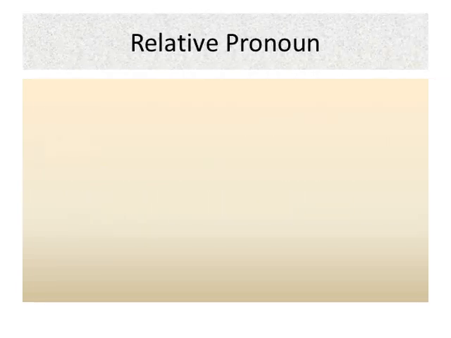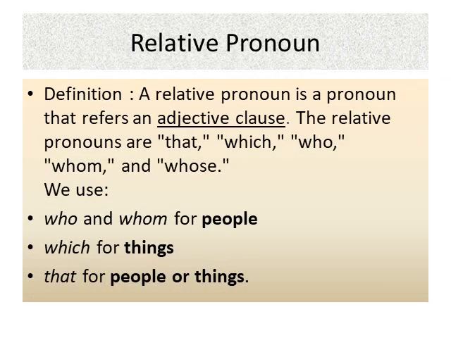Let us try to understand relative pronoun. Definition: a relative pronoun is a pronoun that introduces an adjective clause. The relative pronouns are that, which, who, whom, and whose. We use who and whom for people, which for things, that for people or things.